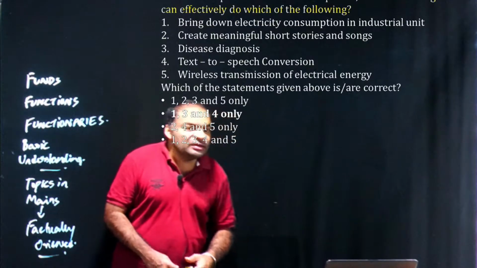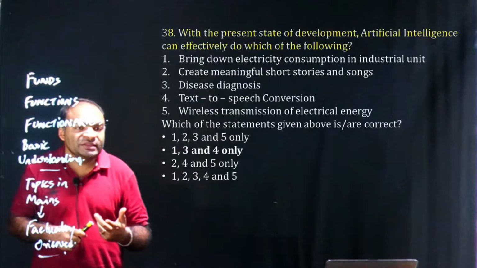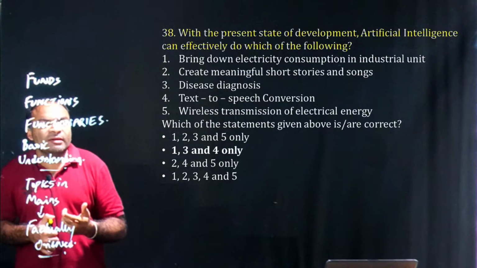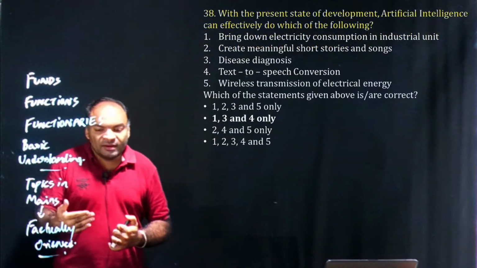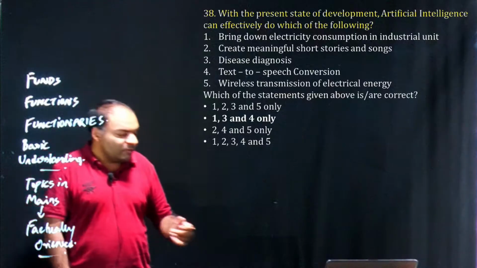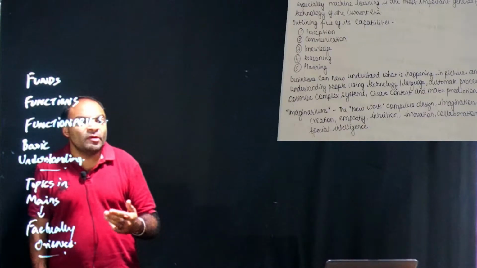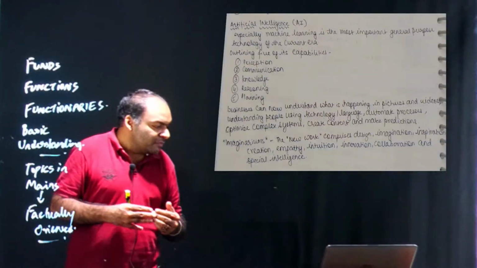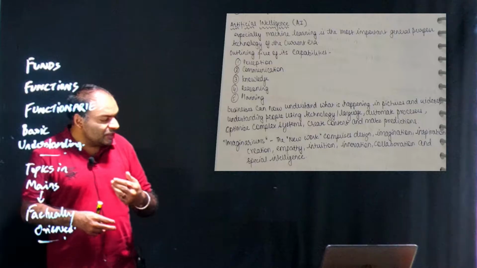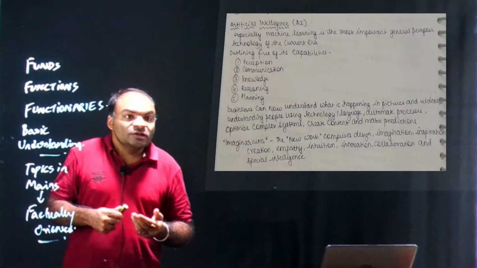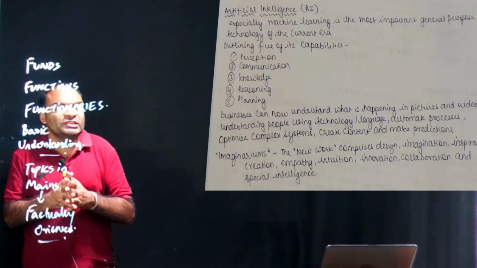Now coming to the next question. The next question might seem tricky because it is about artificial intelligence, and again about artificial intelligence, we have various options, which makes it more difficult to decipher. But if you are aware of the basic concepts, like we covered in class the basic concepts about AI, what they are capable of, they're capable of perception, communication, knowledge, reasoning, planning, etc. So when we look at the statement and apply the concept, we'll be able to reach the answer.